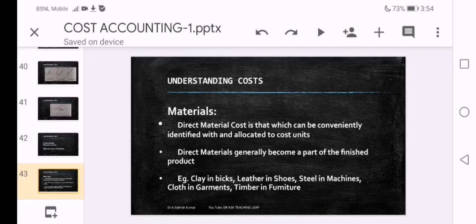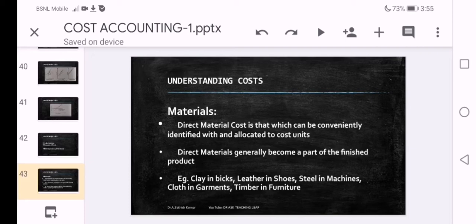In most cases the raw material used in the production process appears in the finished product, and allocation of these costs is very easy. Examples: clay in bricks. Clay is the raw material, brick is the finished product, and in the brick, clay is identifiable.